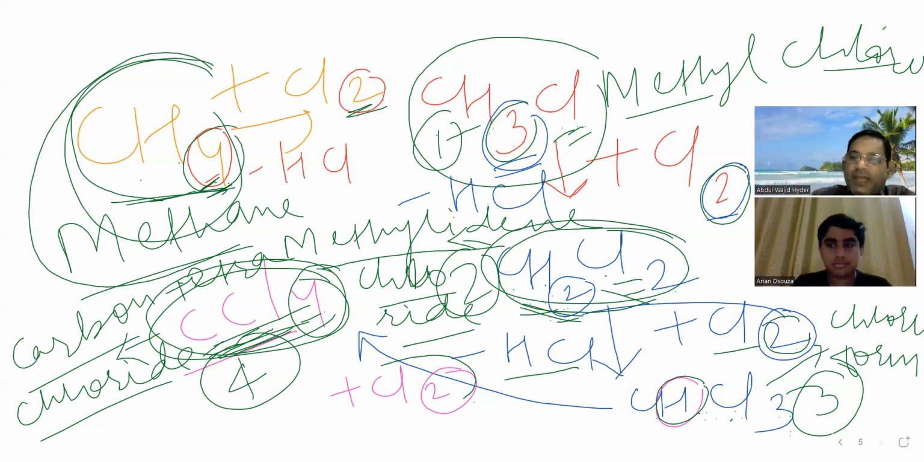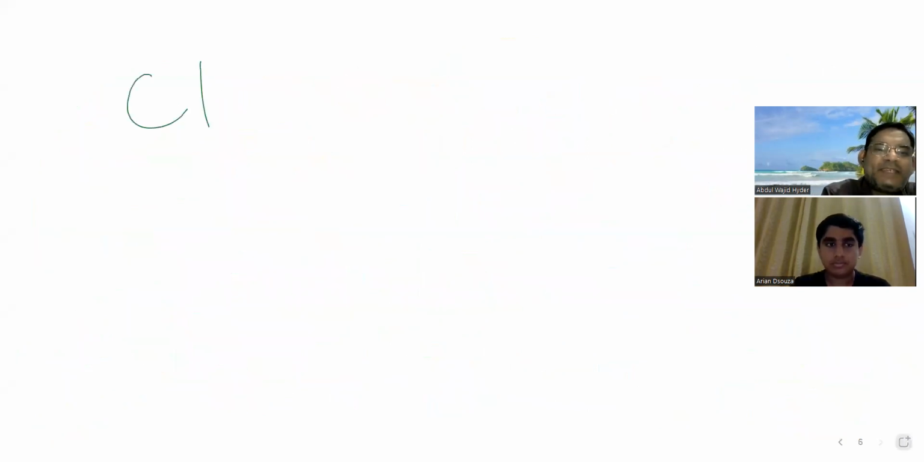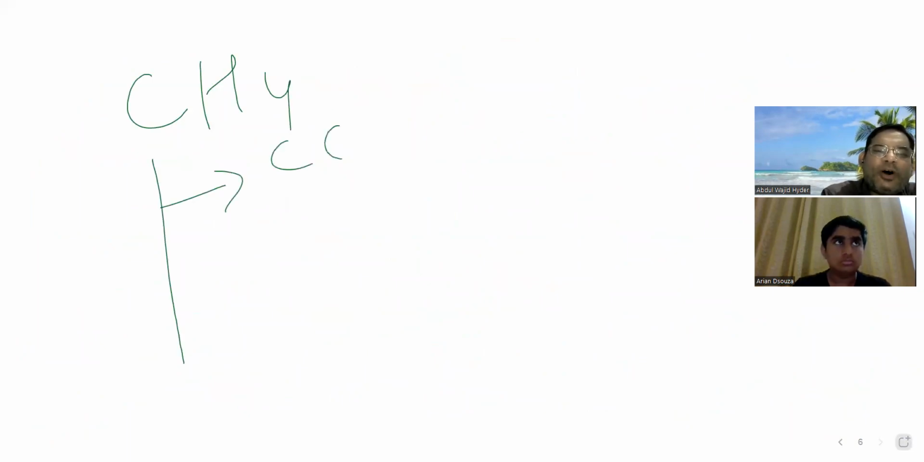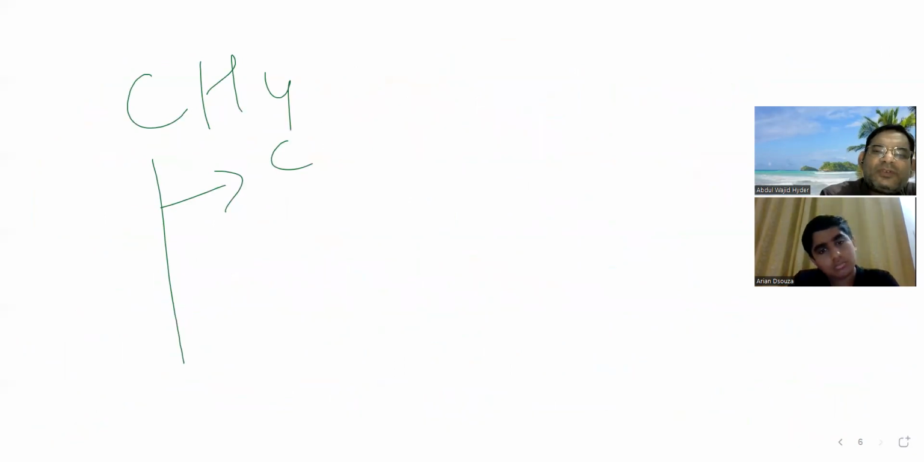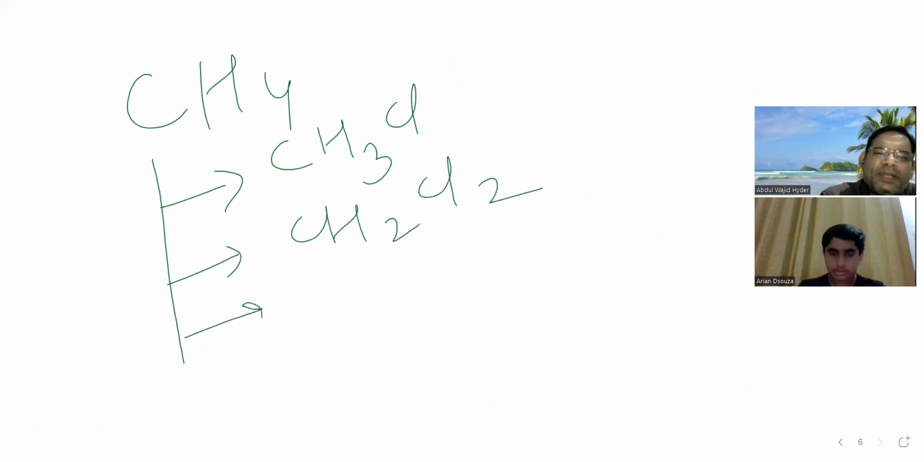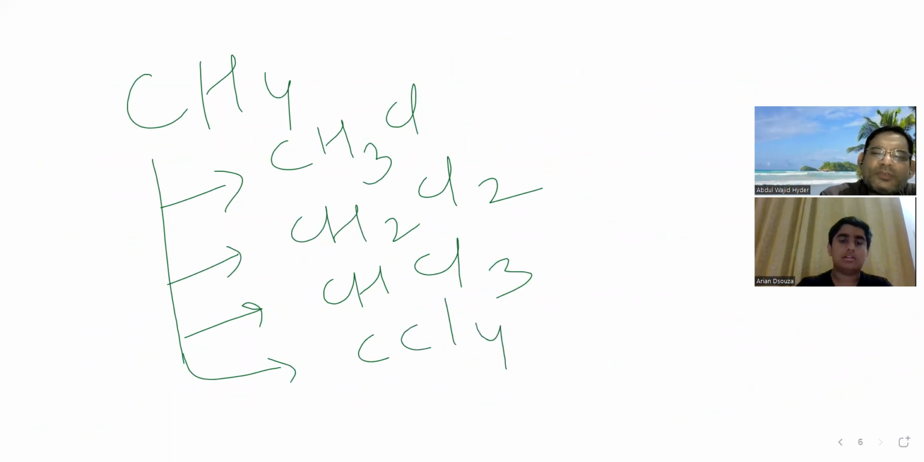Now see, what was the parent? CH4 was the parent. And from that CH4, you obtained CH3Cl first, then you obtained CH2Cl2, then CHCl3, then finally you got CCl4. So see, one by one, hydrogen is reducing. Here it is 4, here it is 3, then 2, then 1, and then 0.